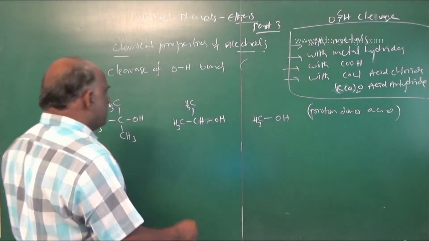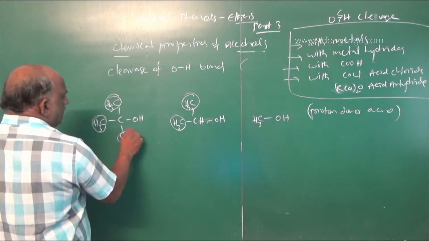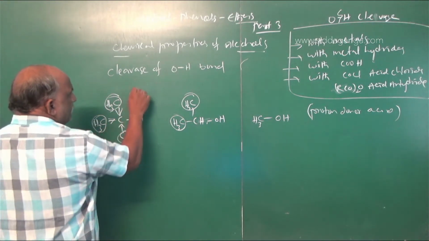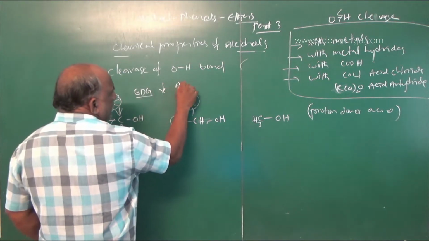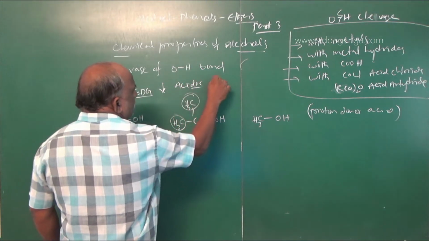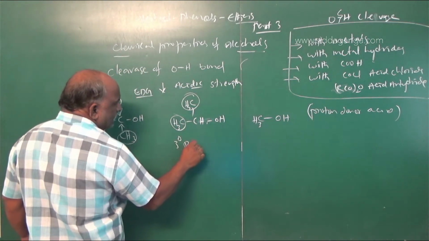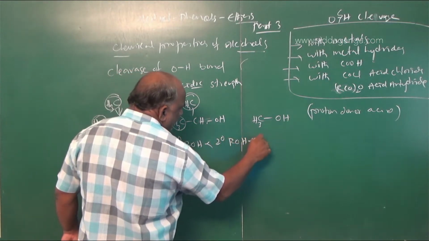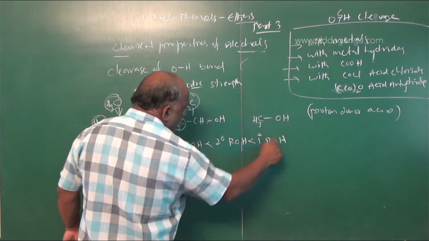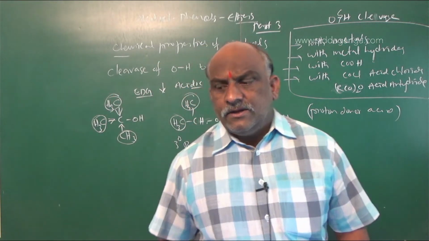Here, these are all methyl groups. Methyl groups are electron donating groups, and an electron donating group decreases acidic strength. So tertiary alcohols are the weakest acids, then secondary alcohols, then primary alcohols.